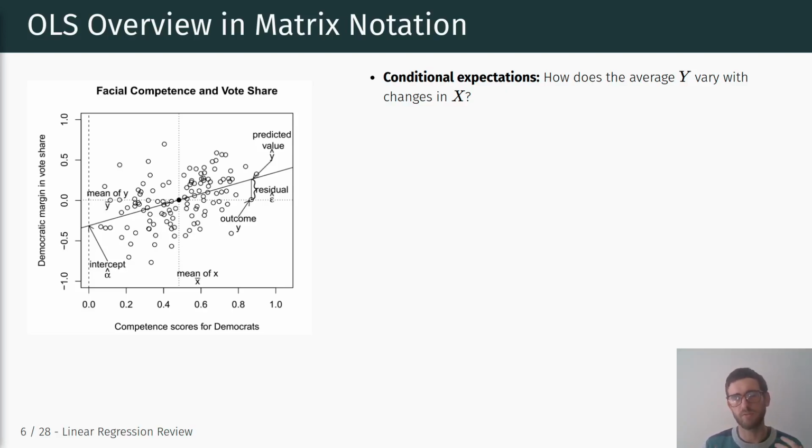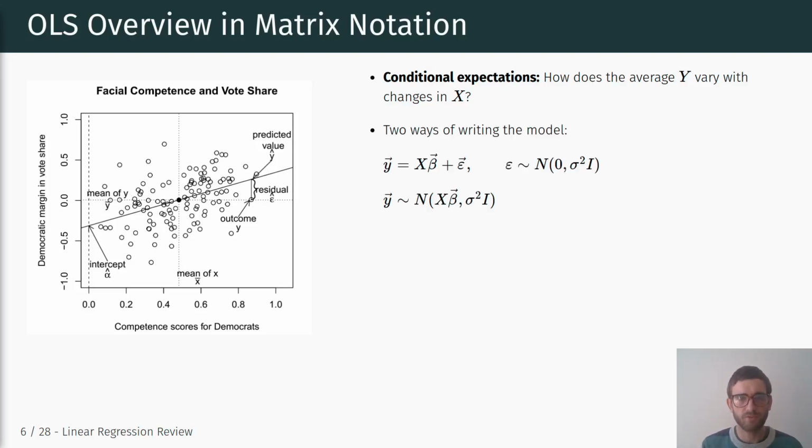If we have a continuous independent variable, the regression coefficient tells us how much a 1 unit increase in x is associated with an increase or decrease in the expectation of y, or the average value of y. That again doesn't necessarily have to be a causal relationship, it's just a statistical association in terms of conditional expectations.